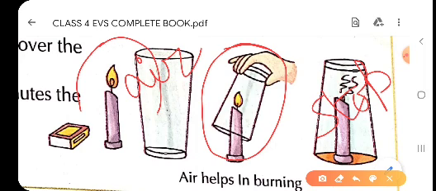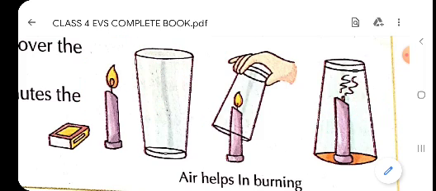So children, in our question number 2, how will you prove that air supports burning? We can do this activity and prove that air supports burning. So we will write in the answer the complete activity and show it with the help of a figure. So here we'll do the activity and show how air is important for burning, or air supports burning.